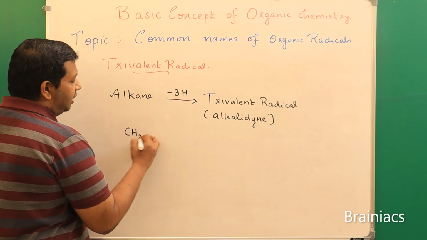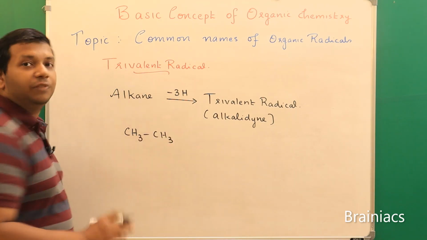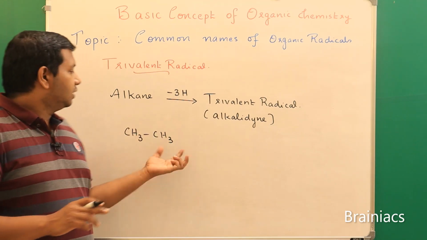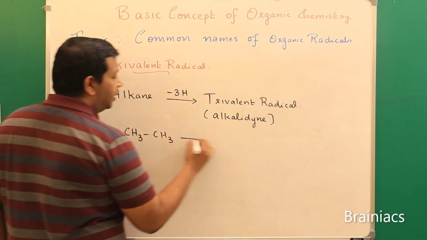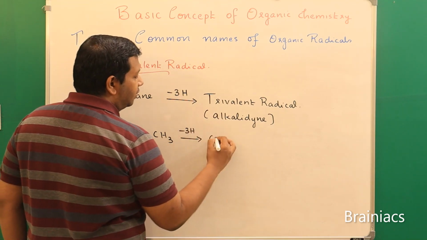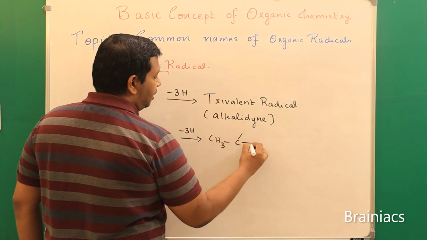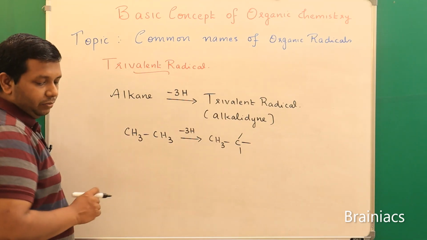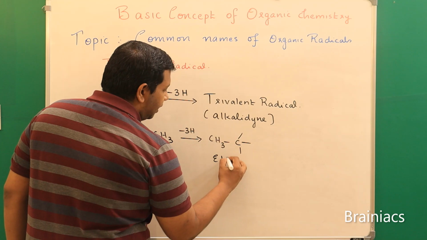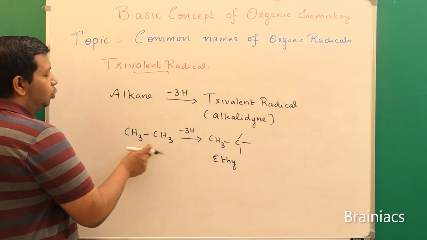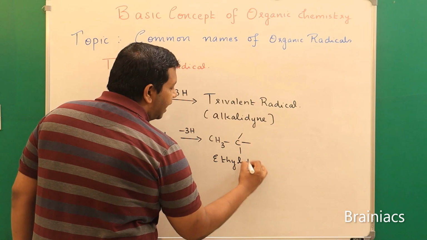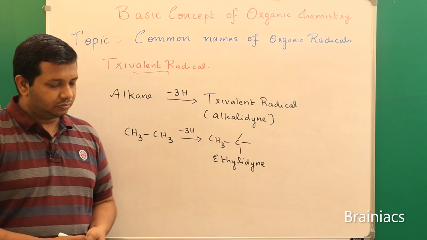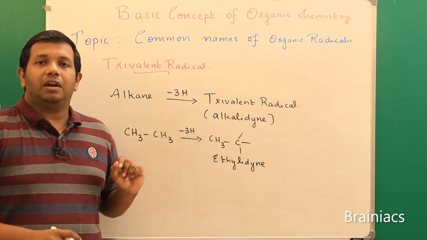Now we will see one example, and you should name the compound. CH3. What is the name of this compound? We know that with methane it is not possible. So from CH3, 3 hydrogen atoms can be replaced. What is the possibility? If 3 hydrogen atoms are replaced, this will become CH3C, like this. Correct? What will be the name of this compound? The name is ethylidyne. Why ethyl? Because there are 2 carbon atoms. So ethylidyne. I hope it is clear to you.